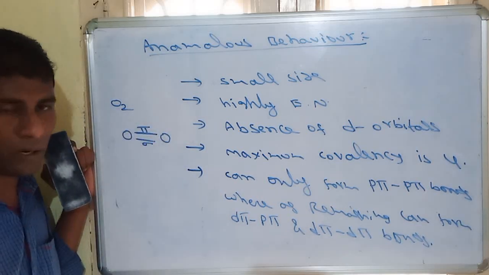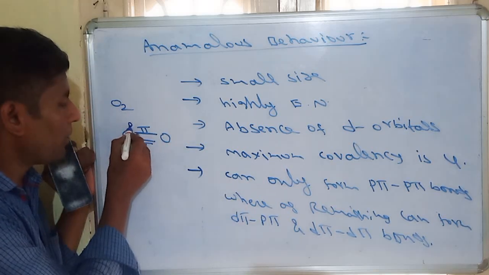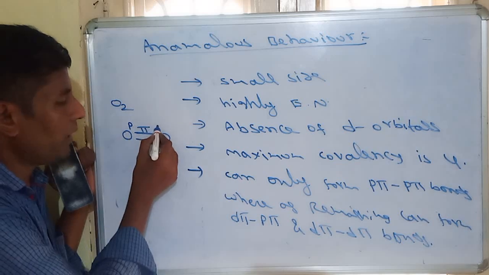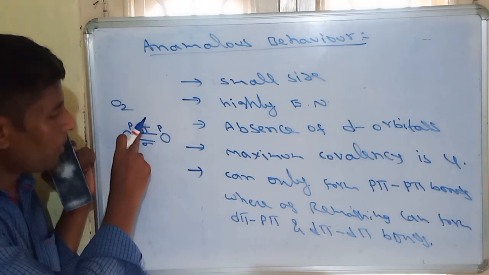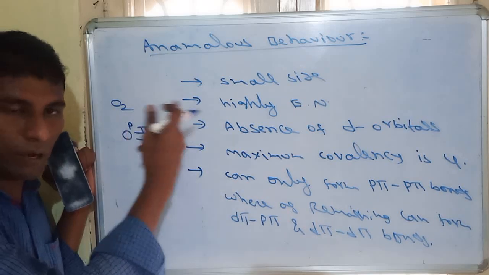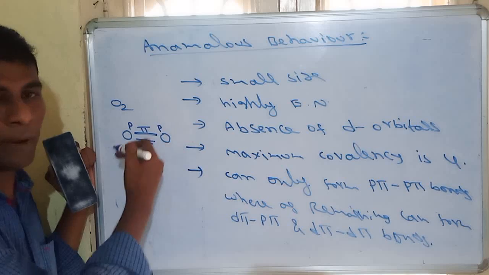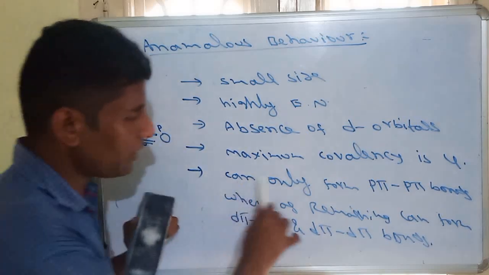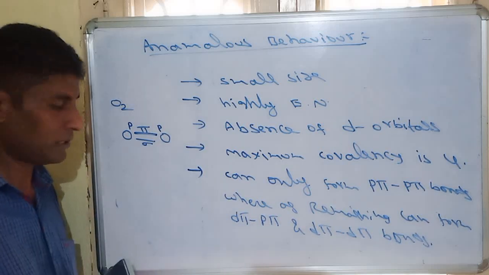This pi bond is formed by overlapping of the p orbital of this oxygen atom and the p orbital of this oxygen atom. So this pi bond is formed between two p orbitals of the oxygen atoms. That's why this pi bond is called a pπ-pπ bond. So oxygen can only form pπ-pπ bonds since it has only p orbitals.